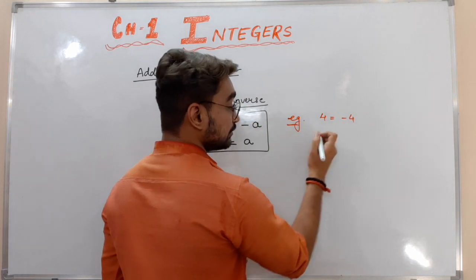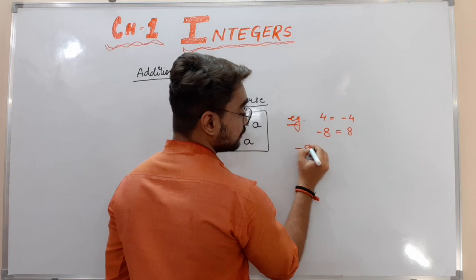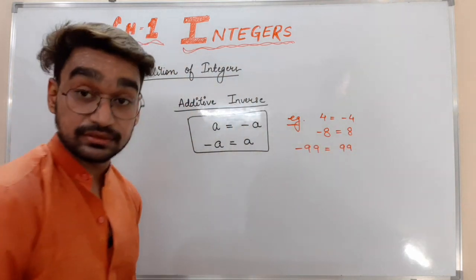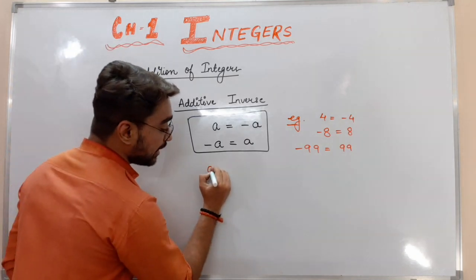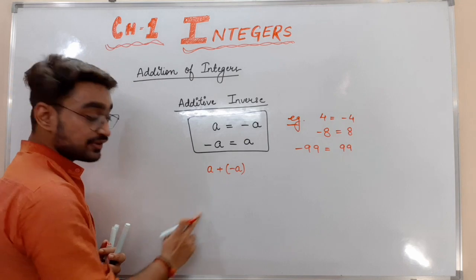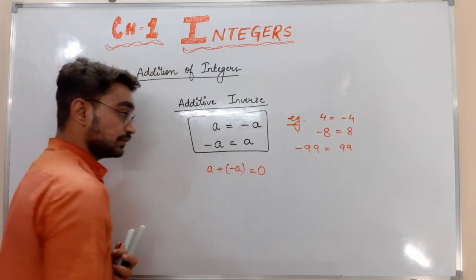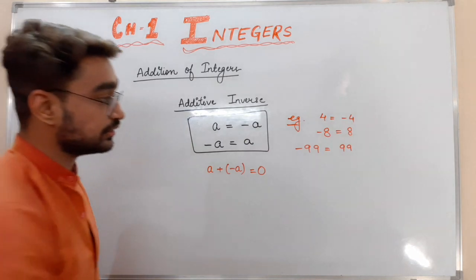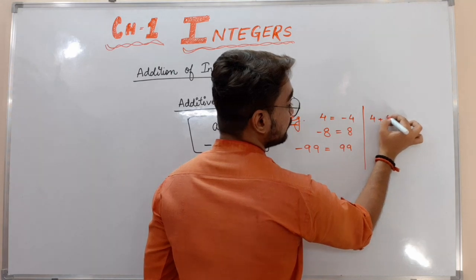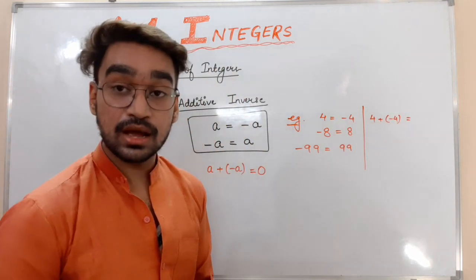What is the additive inverse of minus 8? It will be 8. What is the additive inverse of minus 99? It will be 99. Because additive inverse says that if I add the additive inverse of a number to that number, I should get 0 as the answer. Check in the first case. If I am adding 4 with its additive inverse, what will be the answer?